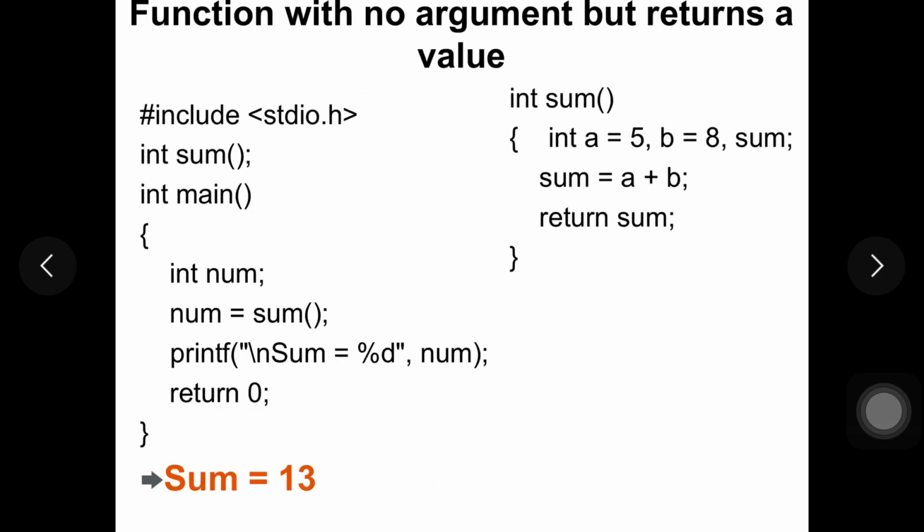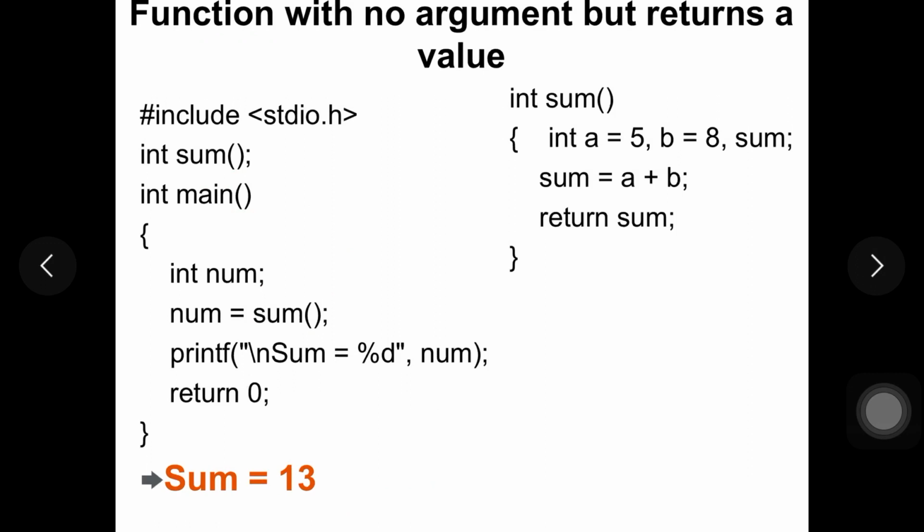So next type we will see here, function with no argument but returns a value. So here calling function will not be passing any arguments to the called function, but called function will have some value to return back to calling function. That is nothing but this second category. Now we can see this in the example. As you have main function here, inside main function we have declared a variable num, and then we are calling the sum function here, and we have written it as num equal to sum.